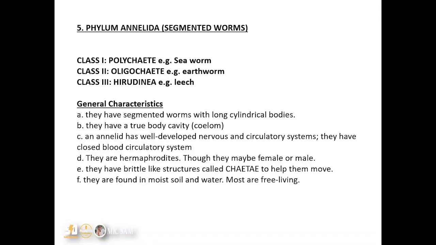Let's look at their general characteristics. They are segmented worms with long cylindrical bodies. They have true body cavities, so they are fully lined by mesoderm. Remember, the previous one is actually a pseudocoelom, but in the case of the segmented worms here, they have a true body cavity, or they are coelomates.